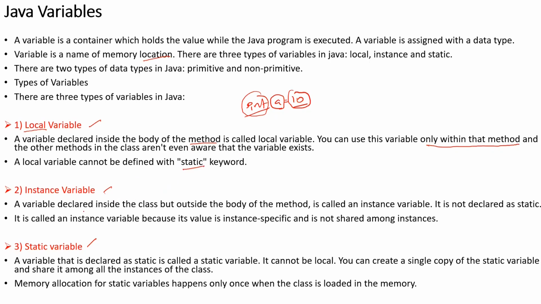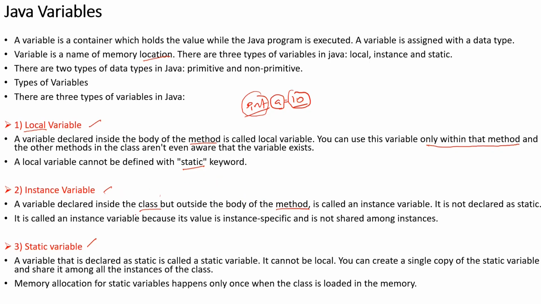Now, what is an instance variable? A variable which is declared inside a class. In Java, you're going to have the concept of class. In that class, you're going to declare a variable. Those variables are termed as instance variables. It is created outside the body of a method. Method is nothing but a function. So instance variables are declared outside the method. Is that point clear? Inside the method, those are called local variables. The variables which are declared outside the methods are called instance variables.